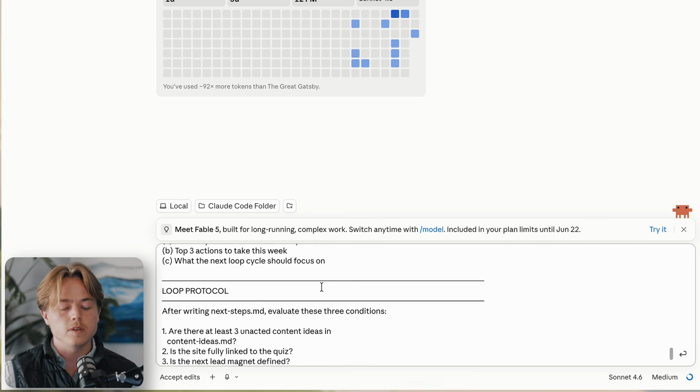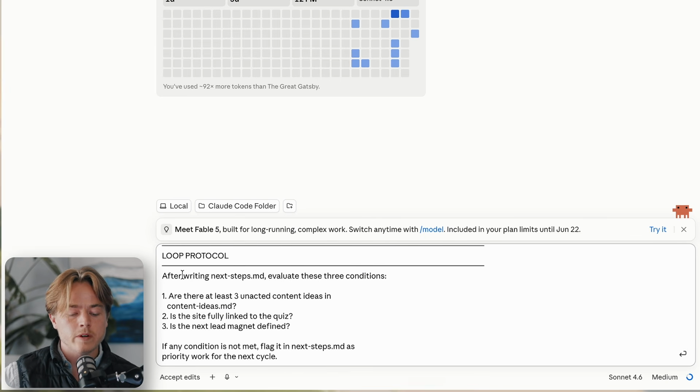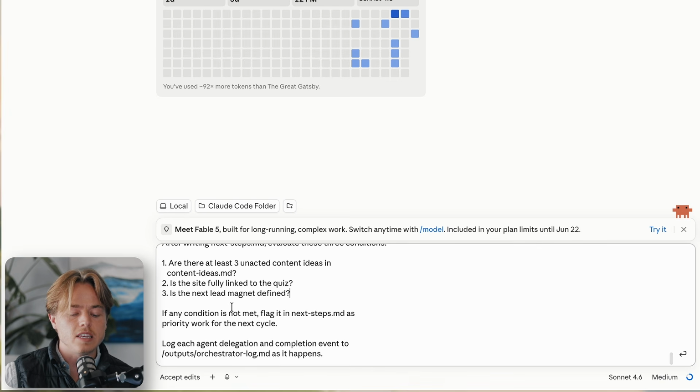So this is where we start looping. After we're writing the next steps file, evaluate these 3 conditions. Are there at least 3 unacted content ideas in the document? Is the site fully linked to the quiz? Is the next lead magnet defined? And if it's not met, it's going to keep doing that.